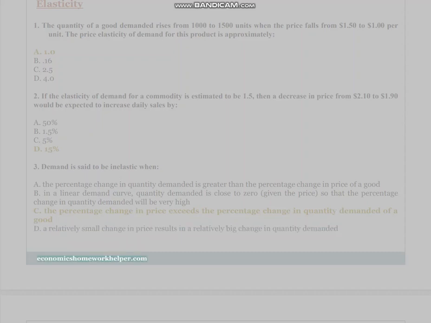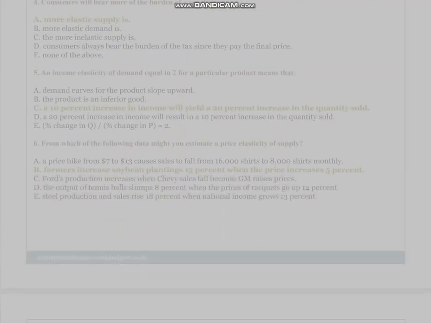economicshomeworkhelper.com. 4. Consumers will bear more of the burden of a tax the A. More elastic supply is. B. More elastic demand is. C. The more inelastic supply is. D. Consumers always bear the burden of the tax since they pay the final price. E. None of the above.